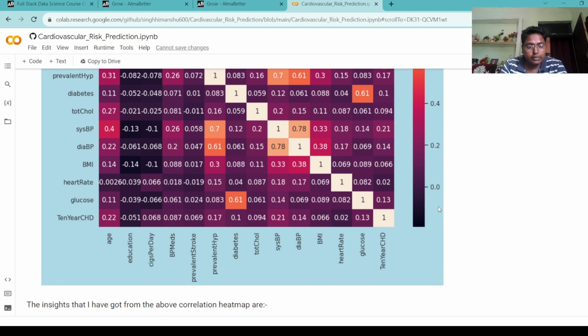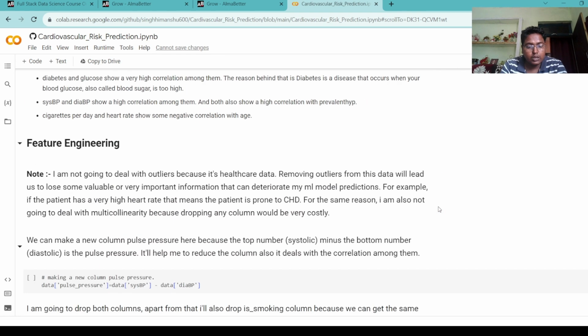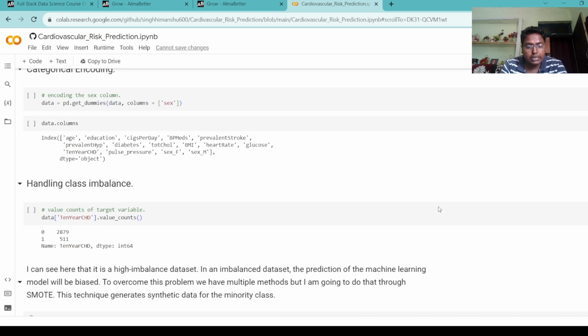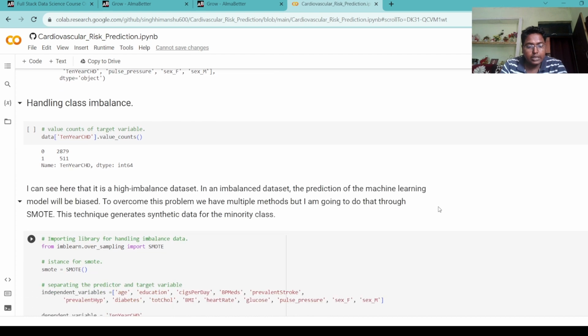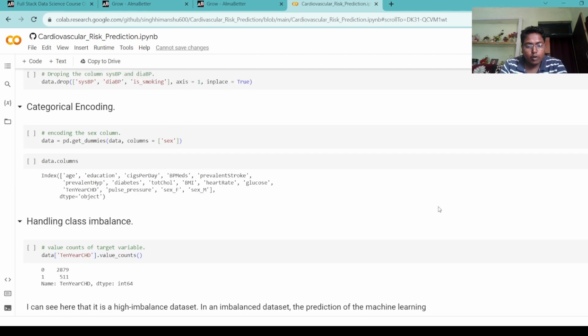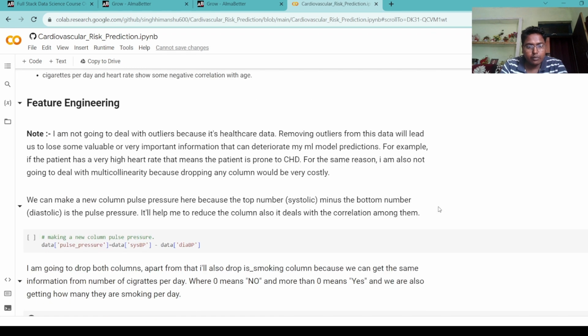Next, feature engineering. Note: I am not going to deal with the outliers because it is healthcare data. Removing outliers from this data will lead to loss of some valuable, very important information that can deteriorate my machine learning model's prediction. For example, if the patient has a very high heart rate, that means the patient is prone to cardiovascular heart disease.